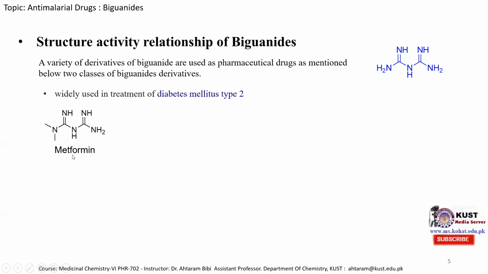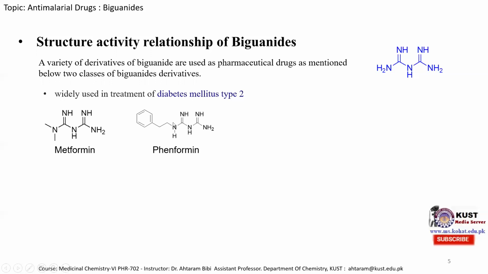If the primary hydrogen atoms on one nitrogen are both replaced with methyl groups, then we obtain a molecule which shows anti-diabetic activity instead of anti-malarial activity, an active anti-diabetic drug that does not show anti-malarial activity.